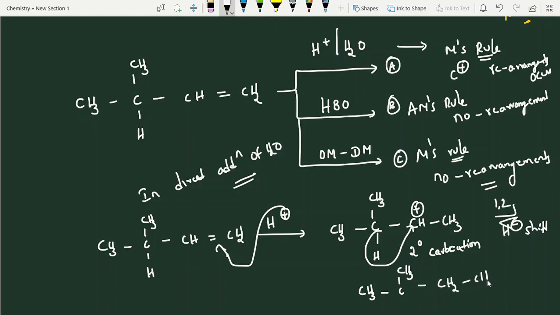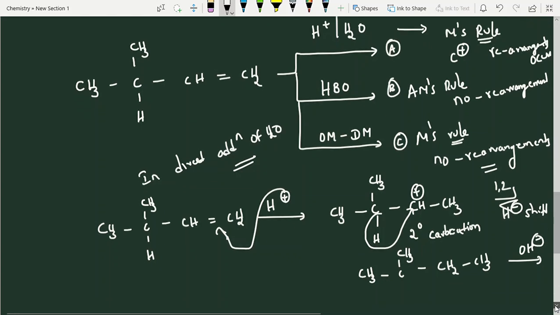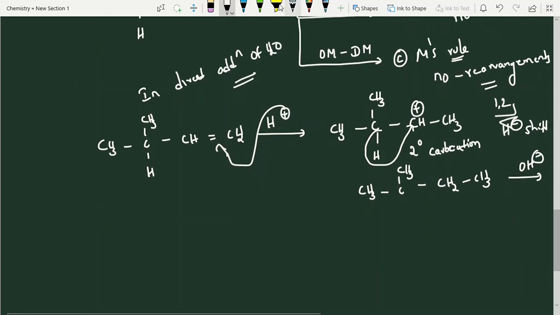CH3, CH2, CH3. Now attacking nucleophile. What is the nucleophile? I am taking directly OH minus. First it will attack H2O and afterwards losing H plus. The starting mechanism I had explained, just go through it. Now, next one.